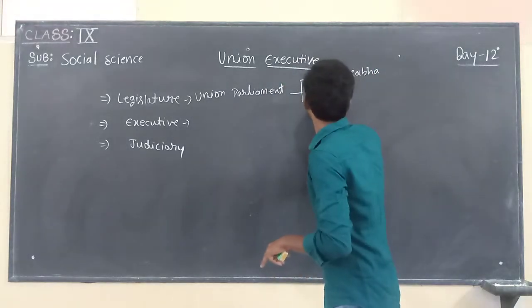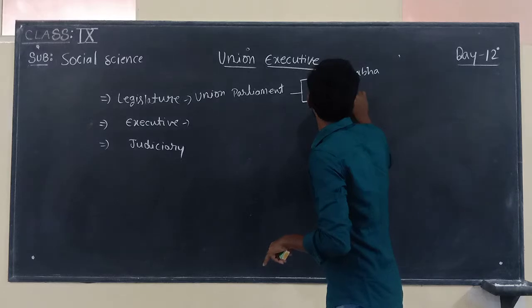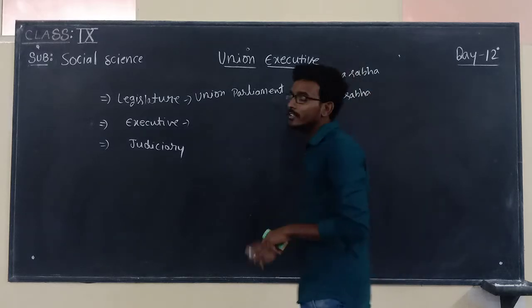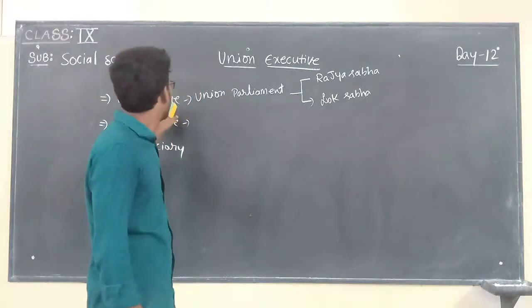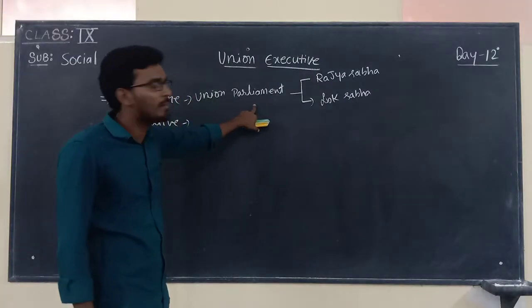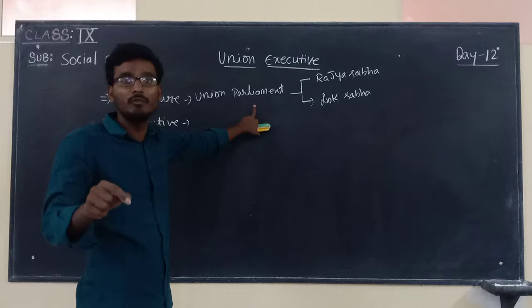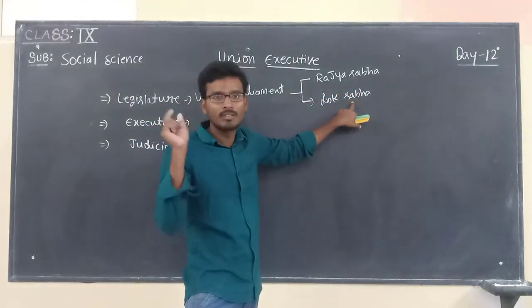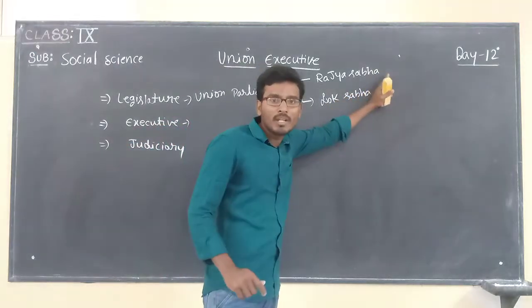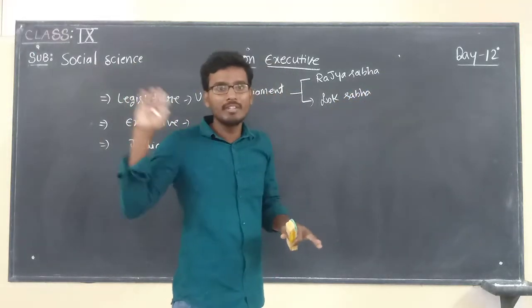The second one is Lok Sabha. Just recollect the information whether we discussed or not. Yes, we discussed. Legislature, nothing but union parliament. In that union parliament, we discussed Rajya Sabha as well as Lok Sabha. This is up to the class we discussed in the previous video.